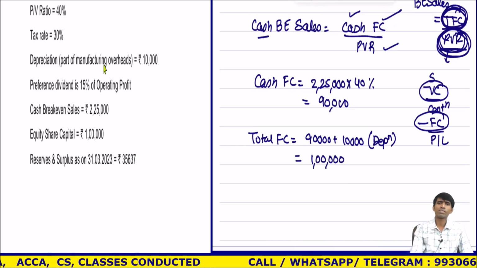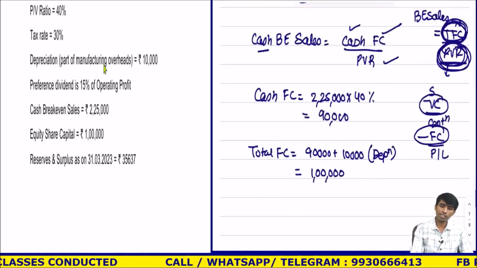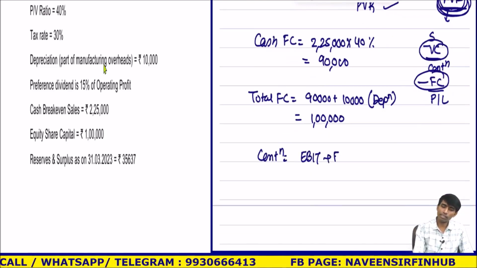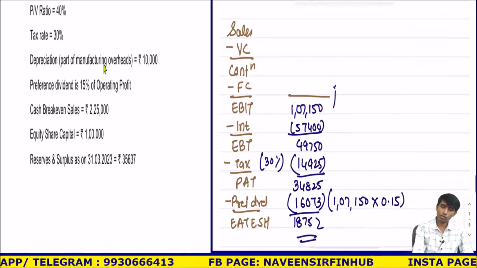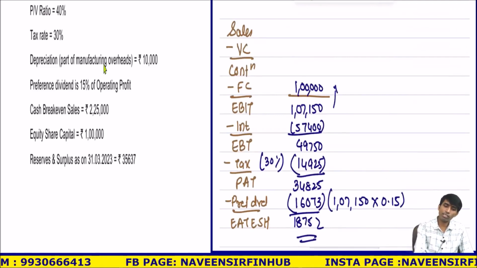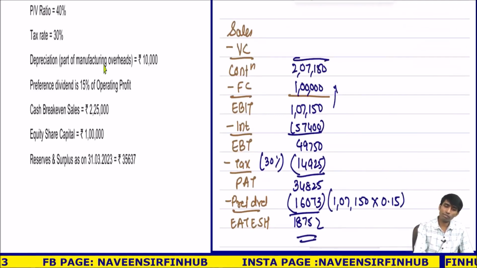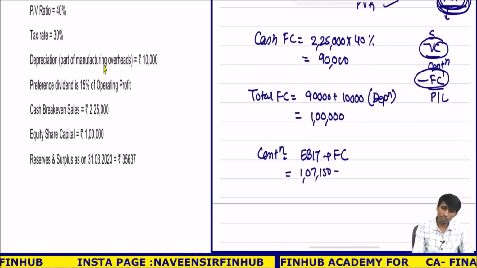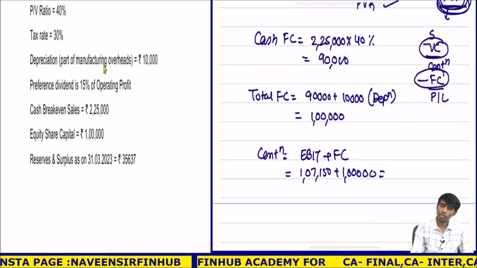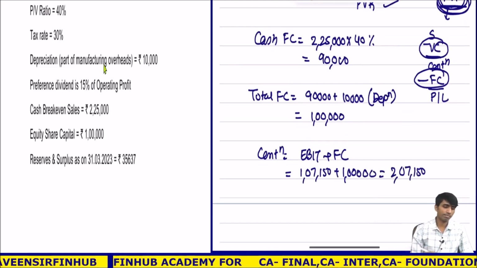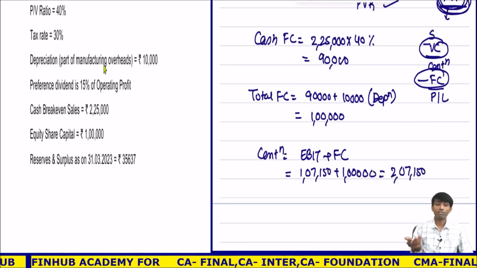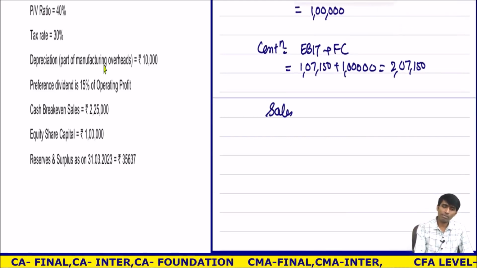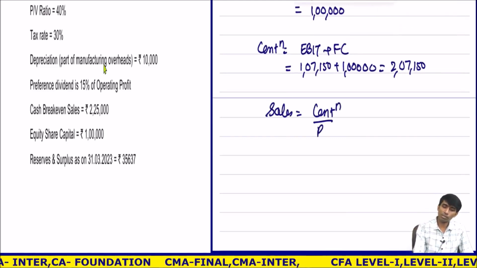Done. Then you can show that EBIT plus fixed cost is contribution. Contribution is equal to EBIT plus fixed cost. Here fixed cost is 1 lakh. So my contribution is how much? 1,07,150 plus 1 lakh is 2,07,150. Completed. Understood? PV ratio was given, contribution is there, so you can easily calculate sales. Sales is equal to contribution upon PV ratio.